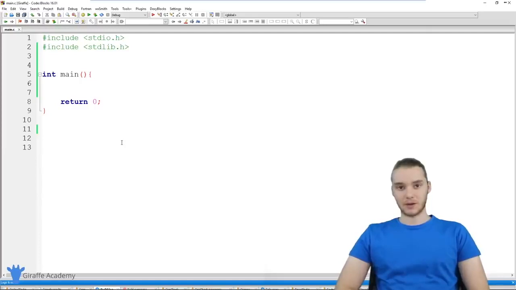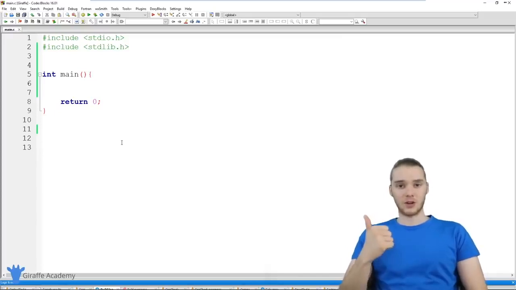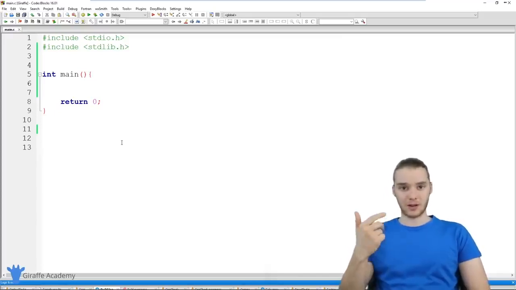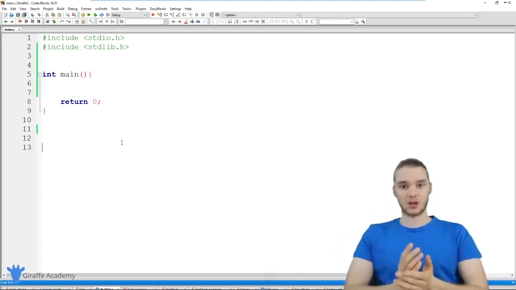In this tutorial, I want to talk to you guys about structs in C. Now, a struct is a data structure where we can store groups of data types. So inside of a struct, I could store an integer alongside a string, alongside a character, alongside a double. I could store all these different data types in one single data structure. And there's tons of uses for structs.